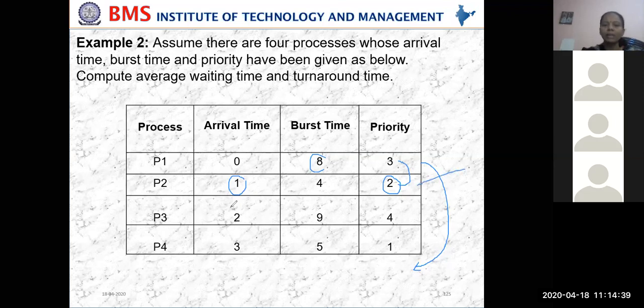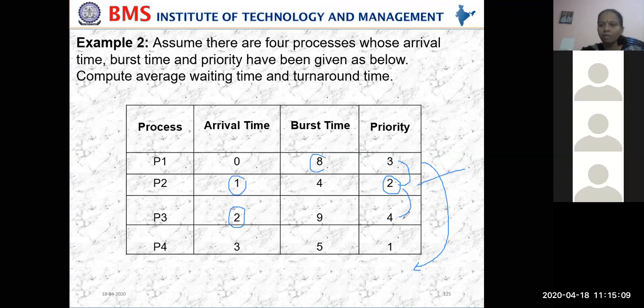After 2 milliseconds, P3 arrives in the ready queue. Now we have to compare again, right? At time 2 milliseconds P3 arrived, so we compare P2 and P3. Which has higher priority?